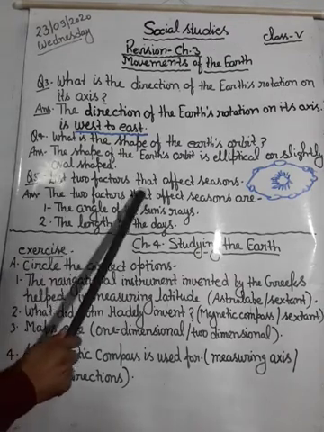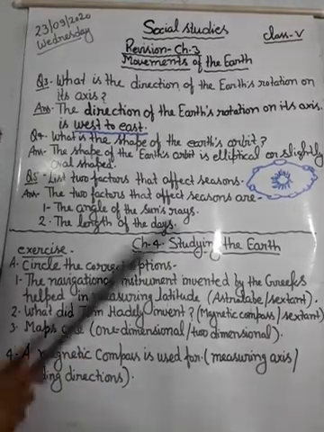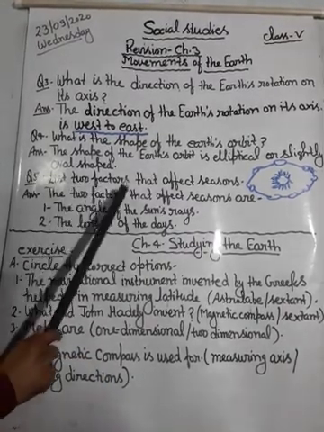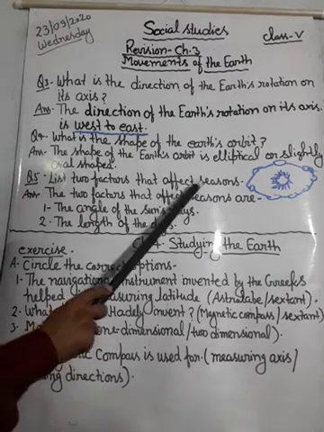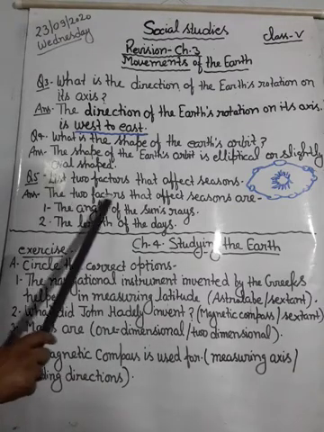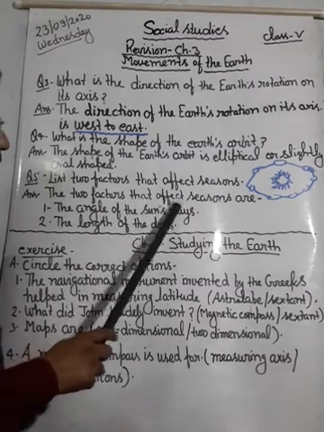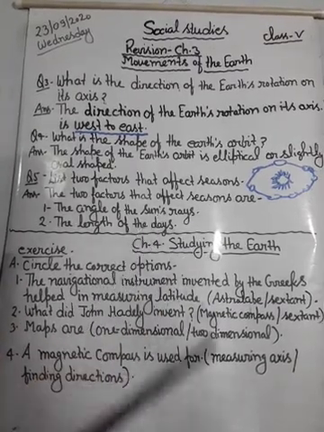List two factors that affect seasons. In this question you have to tell about the two factors which affect seasons, जो कि season को प्रभावित करता है. The two factors that affect seasons are the angle of the sun rays.